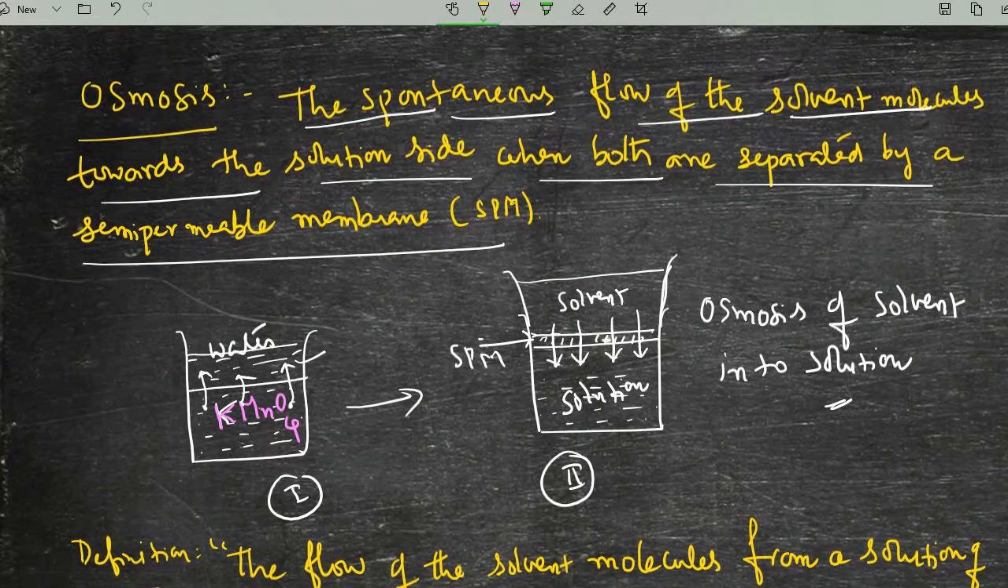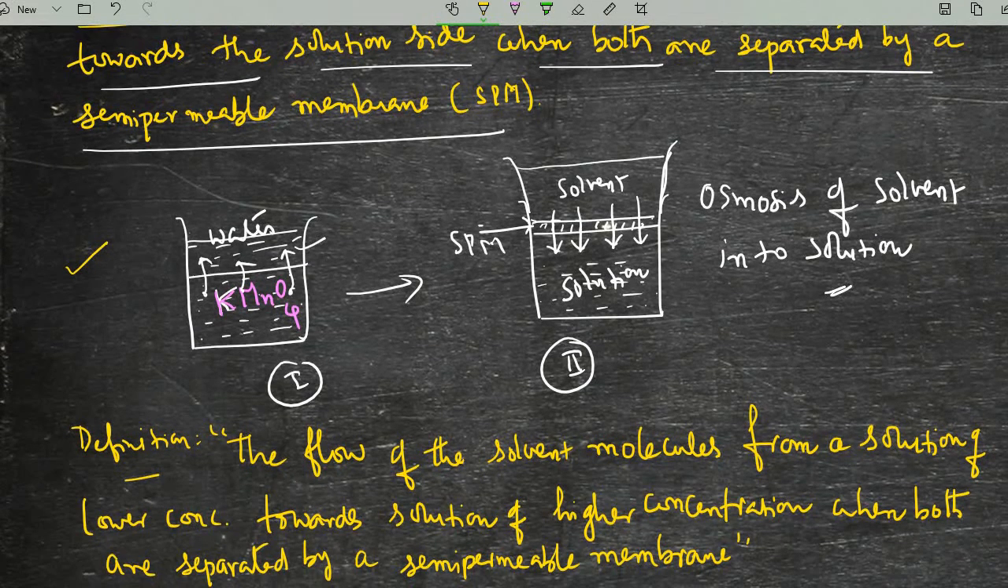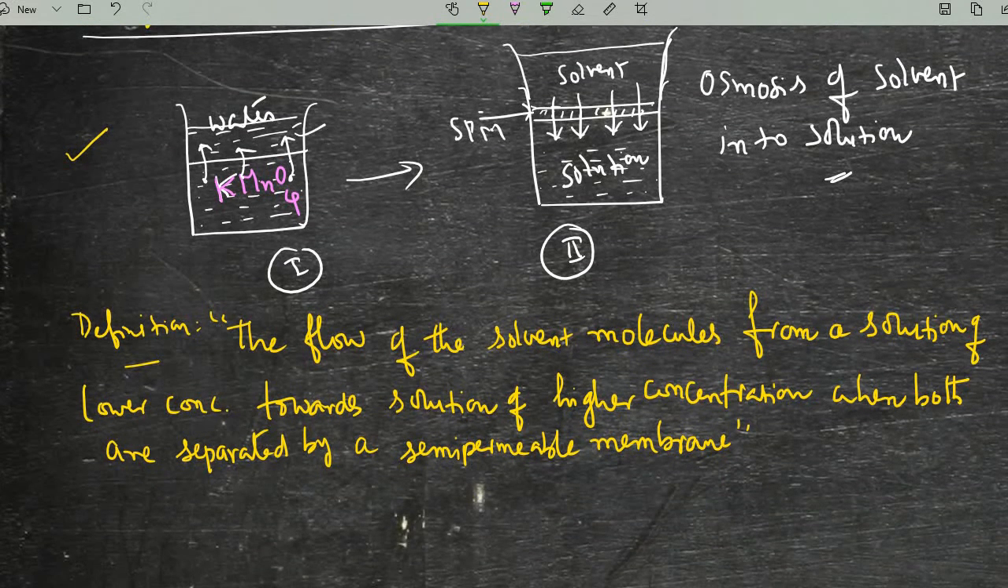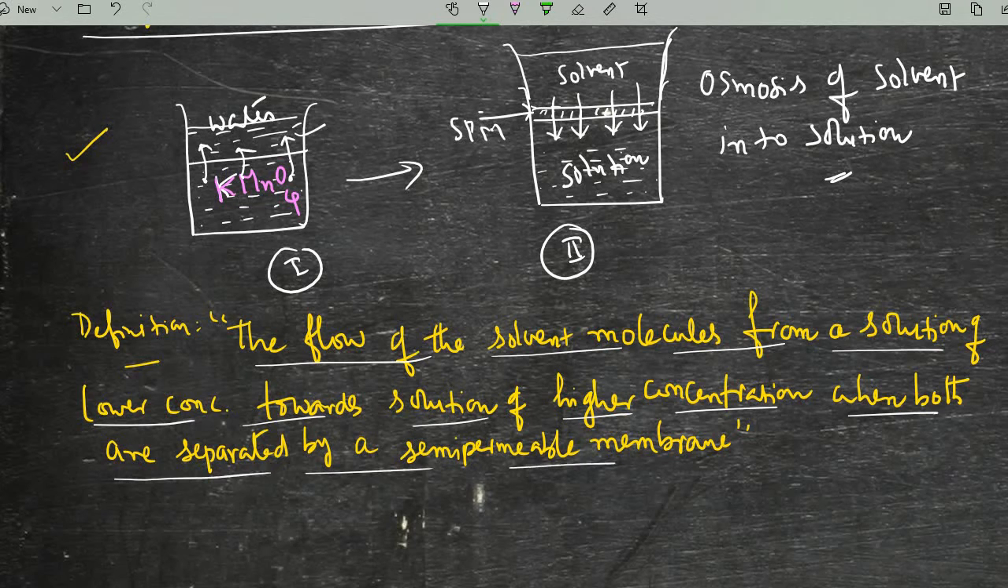So, osmosis can be defined as a spontaneous flow of the solvent molecules towards the solution side when both are separated by a semi-permeable membrane. And a small experiment we saw by taking the potassium permanganate solution, and after that we came to know that this can also be defined in this way, that is the flow of the solvent molecules from a solution of lower concentration towards a solution of higher concentration when both are separated by a semi-permeable membrane.